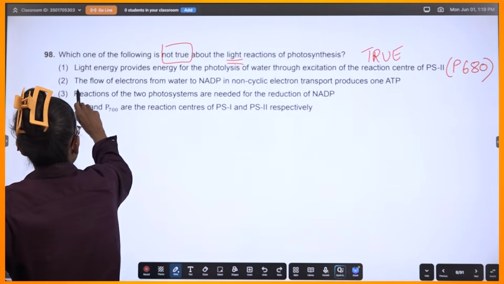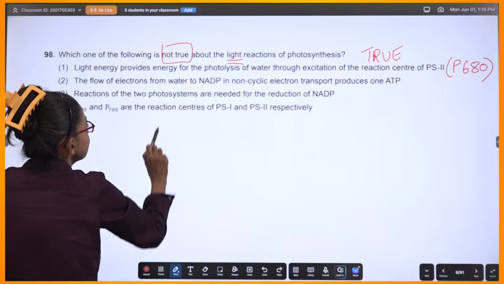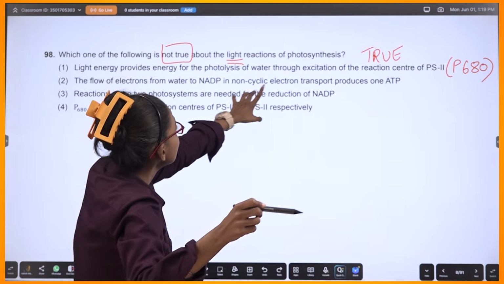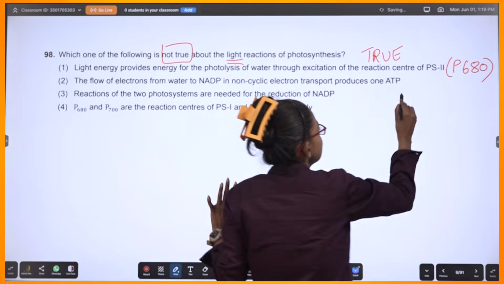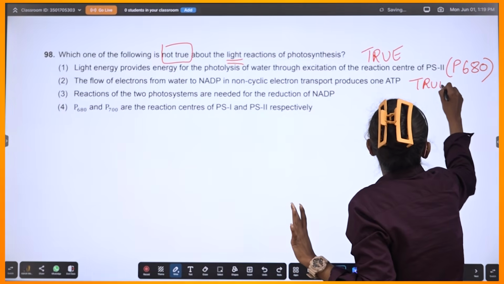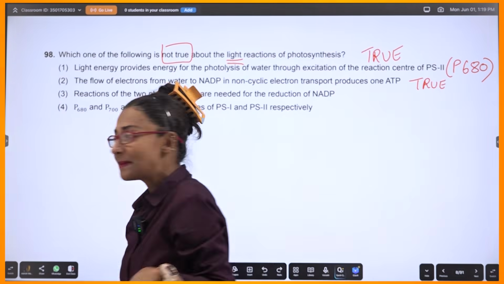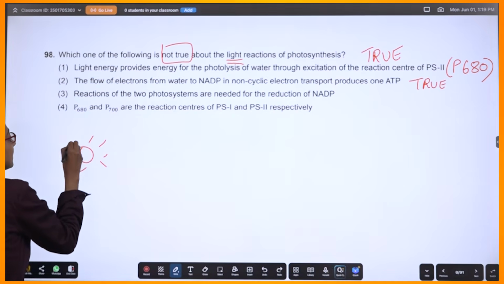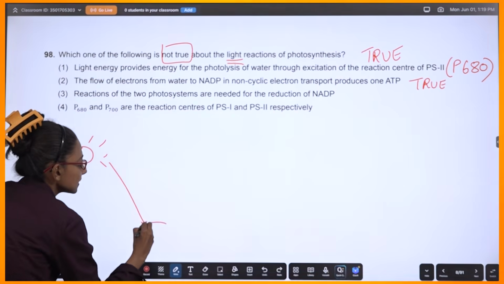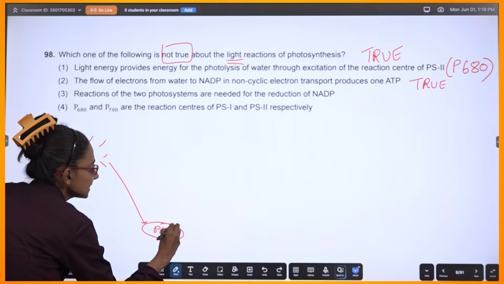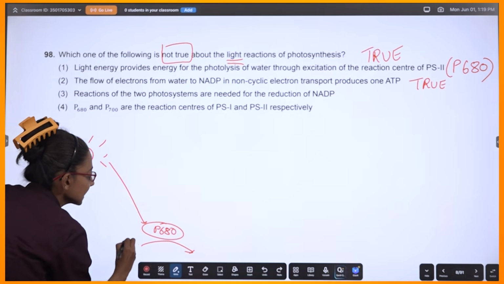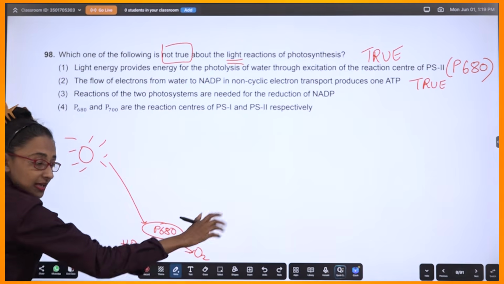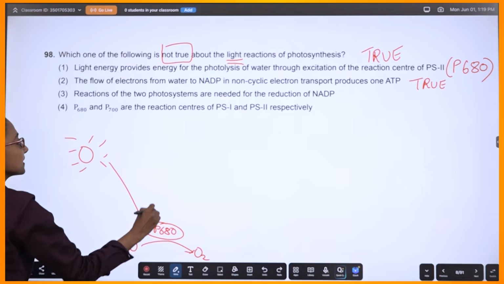Okay, the flow of electrons from water to NADP in non-cyclic produces 1 ATP. True, absolutely true. Remember, this is how we do it. Non-cyclic photophosphorylation: sun, P680, splitting up of water, you generate oxygen and hydrogen.